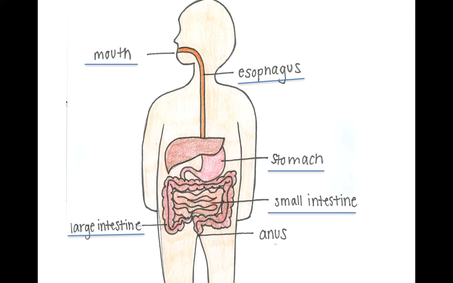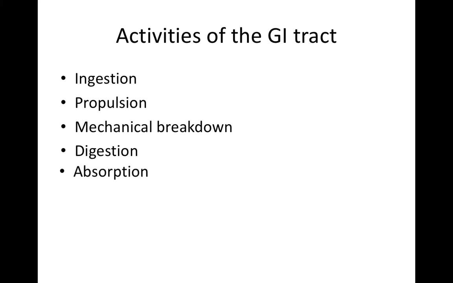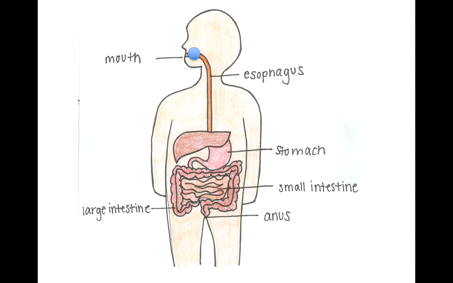rectum, and anal canal. The GI tract performs 6 essential activities. These include ingestion, propulsion, mechanical breakdown, digestion, absorption, and defecation. Food is ingested by the mouth and then swallowed into the esophagus where it travels to the stomach. From the stomach, the food, now called chyme, passes into the small intestine, the body's major digestive organ, to undergo further digestion and absorption of nutrients.